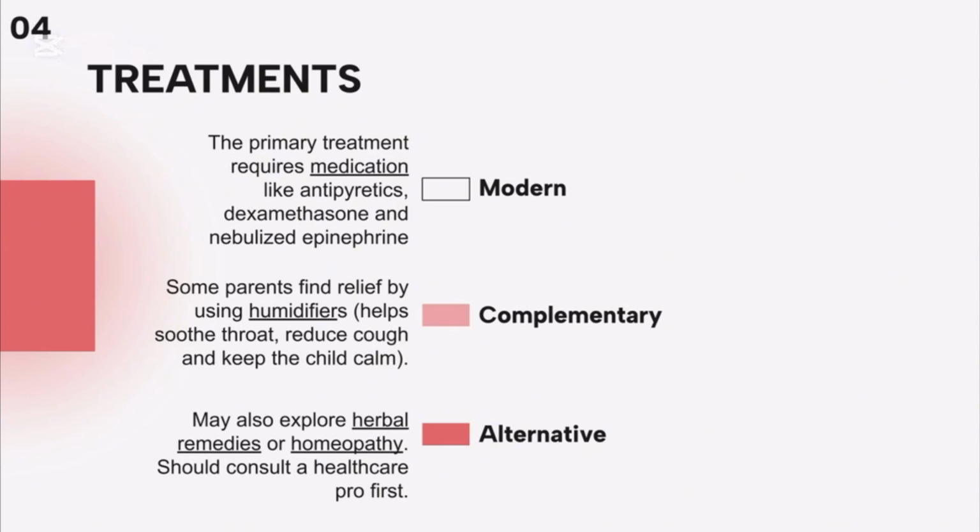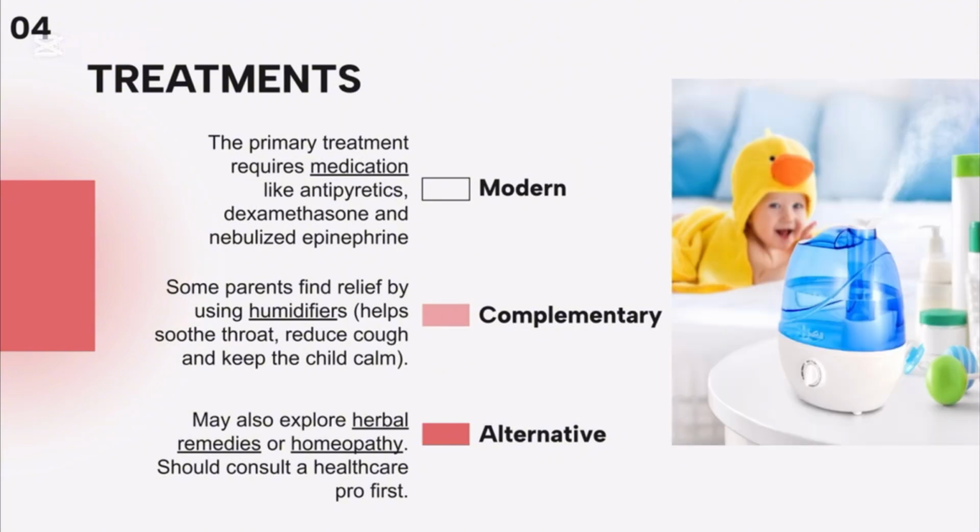Complementary treatment. Exposing the child to cool or moist air can offer relief, such as a steamy bathroom, cool air outside, or a humidifier, they all can soothe the throat and reduce coughing. Keeping the child calm and comfortable is also essential, as stress can worsen symptoms.